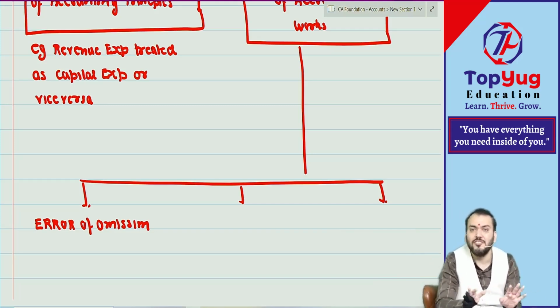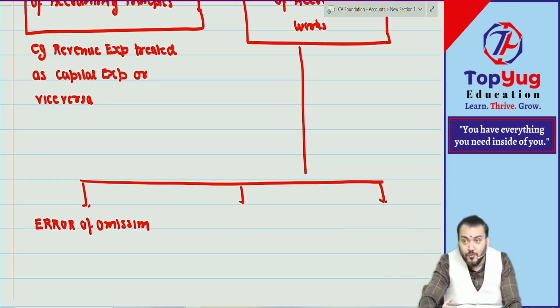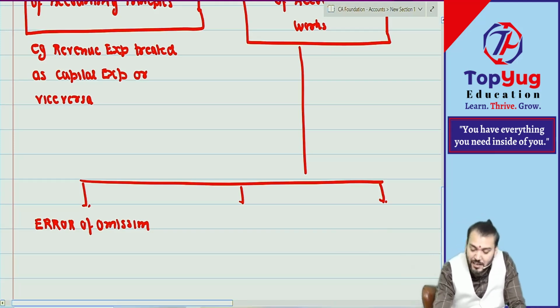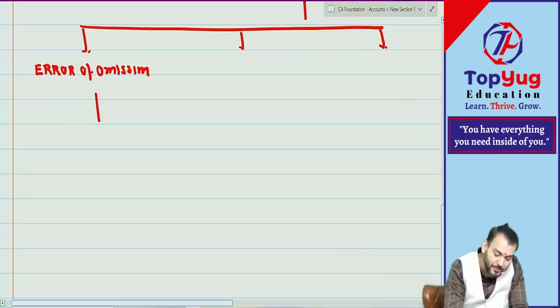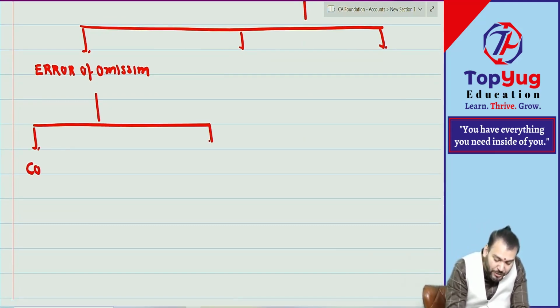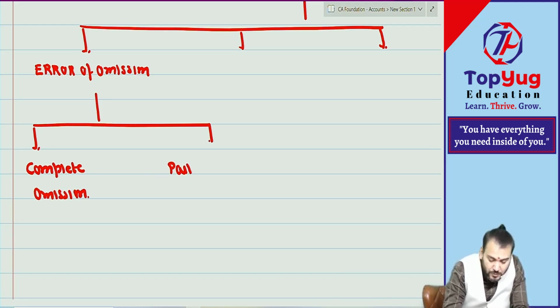So if you have not recorded or if you have not posted, it will not come in the trial balance. The transaction will not be reflected in the trial balance. But these errors of omission are of how many types? Two types. One is known as complete omission, and one is known as what? Partial omission. Are you getting what I'm saying?